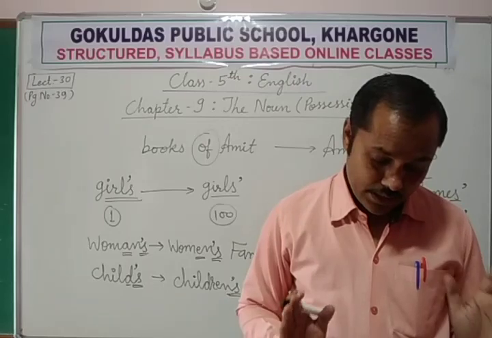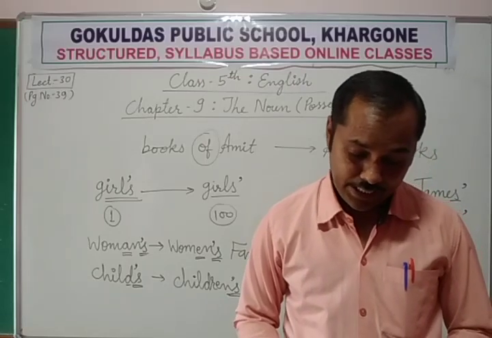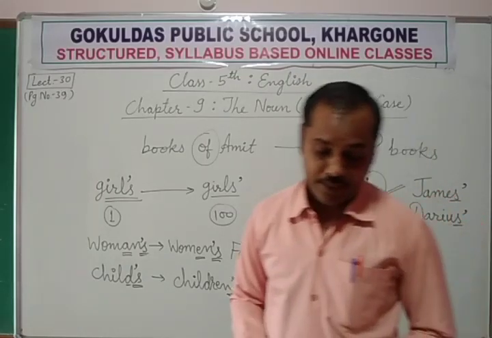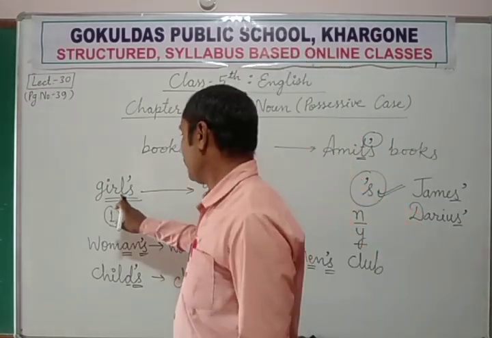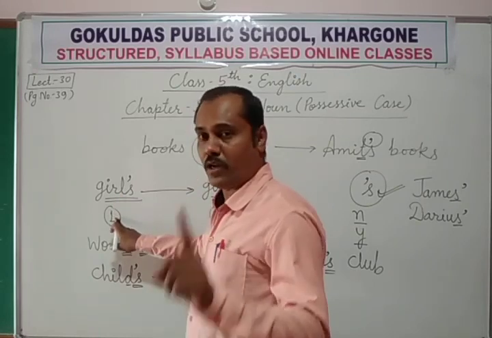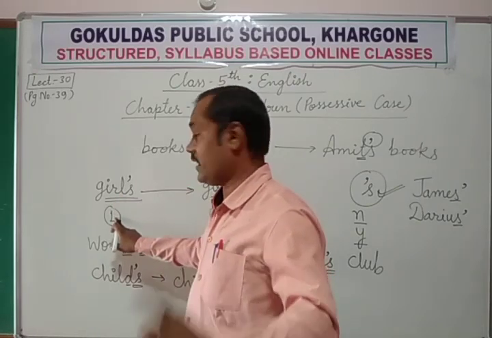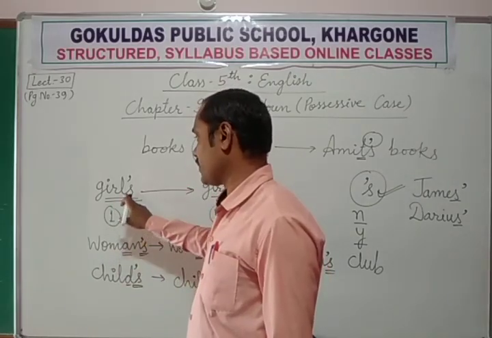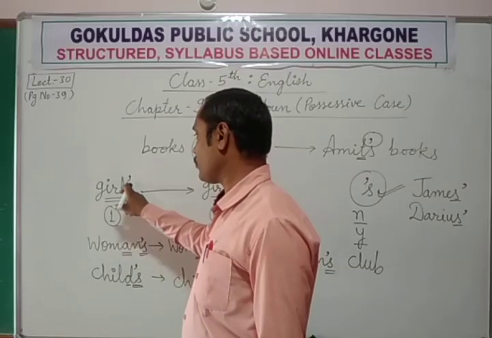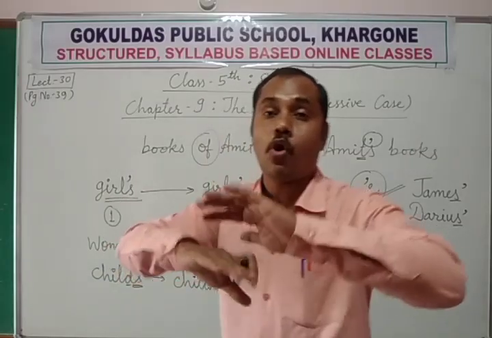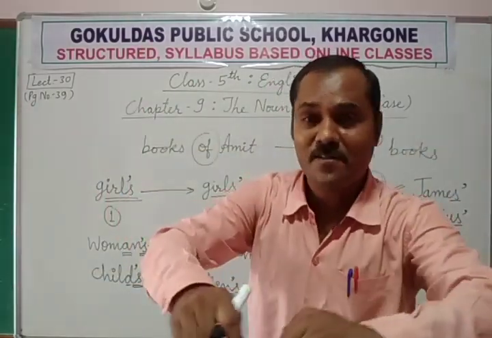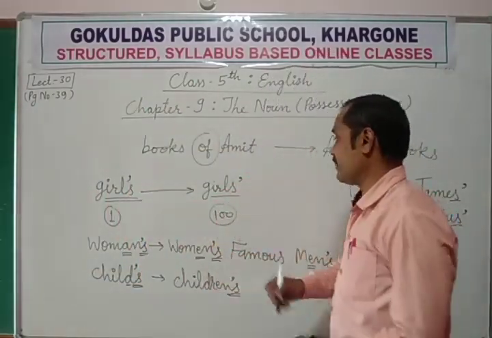He is a student of reputed boys boarding school. Boys school. Same. If the school belongs to only one boy, he is the owner. At that time we use this type of formation: boys school, apostrophe then s. But generally the school belongs to all the boys who are studying there. So that's why it is the same case.